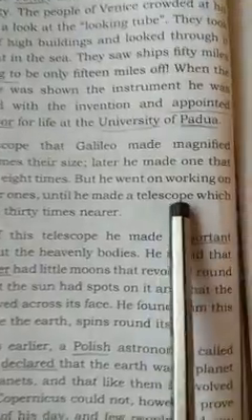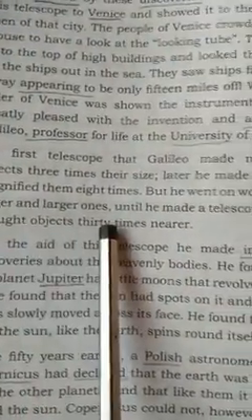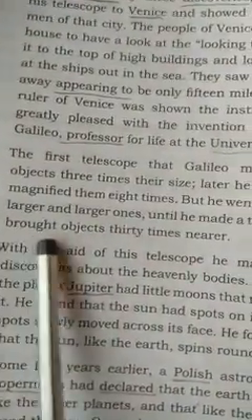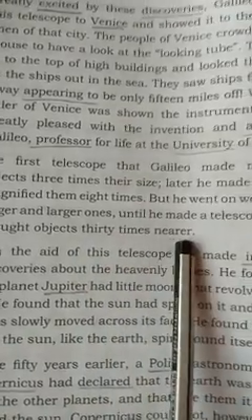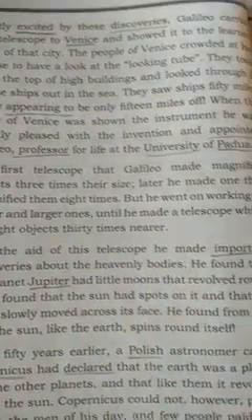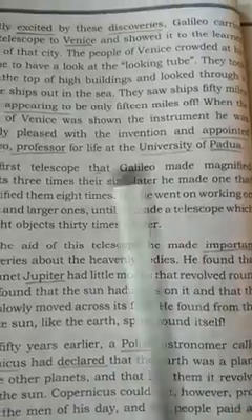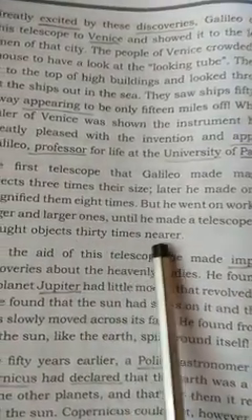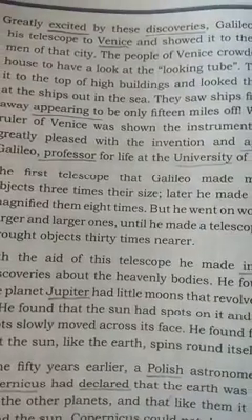But he went on working on larger and larger ones until he made a telescope which brought objects 30 times nearer. So first 3 times, then 8 times, then 30 times nearer. See, very wonderful, no children?